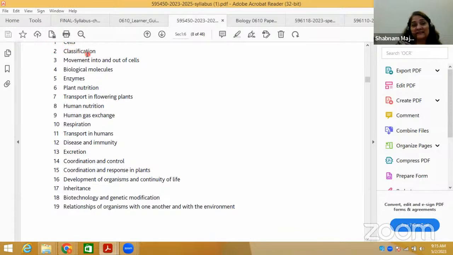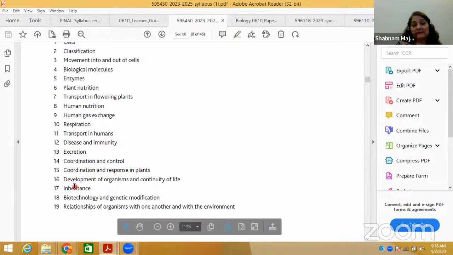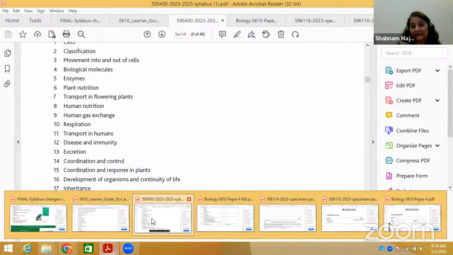It's cells, classification, movement into and out of cells, biological molecules, enzymes, plant nutrition, transport in flowering plants, human nutrition, human gas exchange, respiration, transport in humans, disease and immunity, excretion, coordination and control, coordination and response in plants, development of organisms and continuity of life, inheritance, biotechnology and genetic modification, relationships of organisms with one another and the environment. So this is purely the O-level 5090 syllabus.